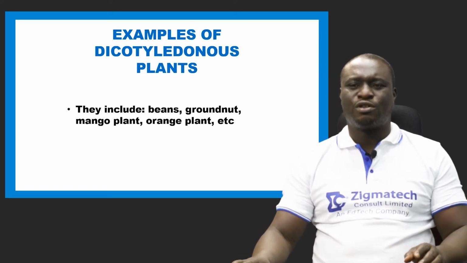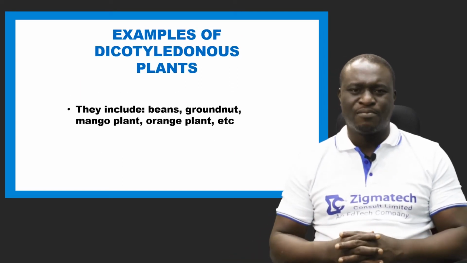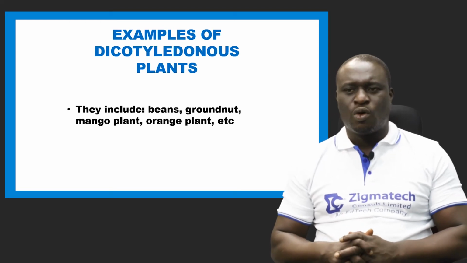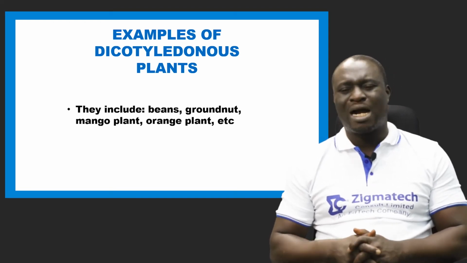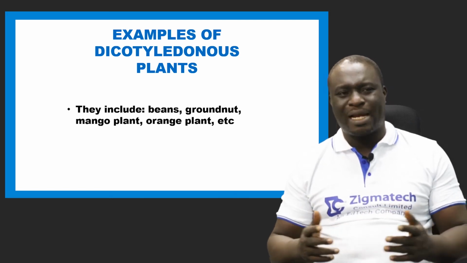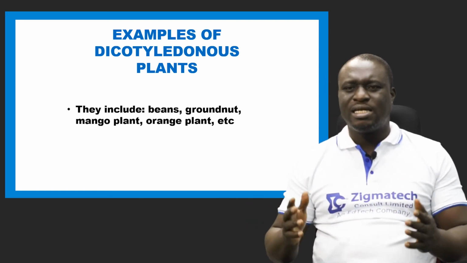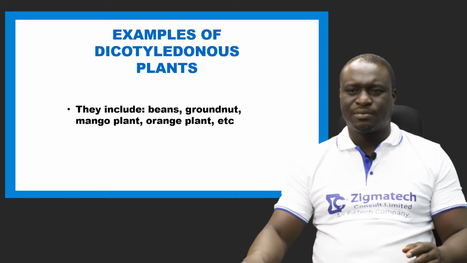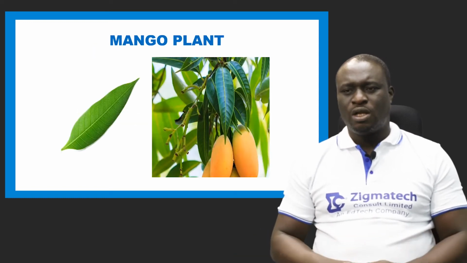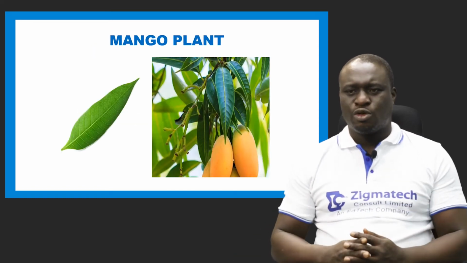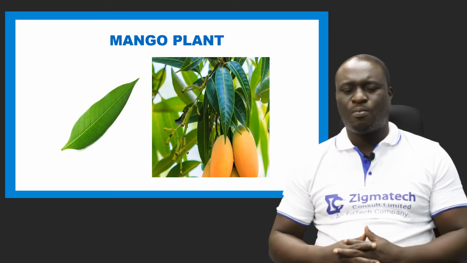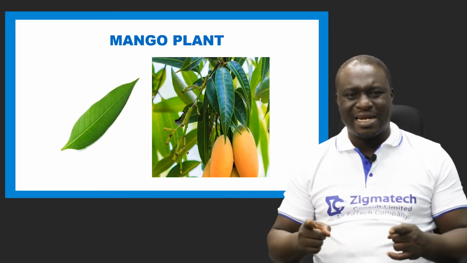Let's look at some examples of dicotyledonous plants. We have the beans, we have granite, we have mango plant, we have orange plant, and so on. These are dicotyledonous plants. Now take a look at the structure of a mango plant. You can see the leaf of a mango plant. It is net venated.